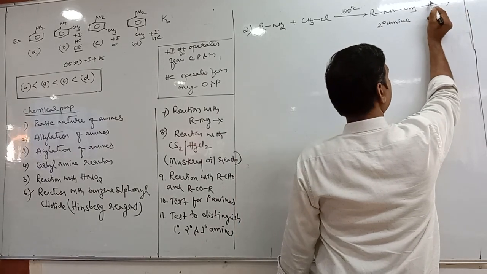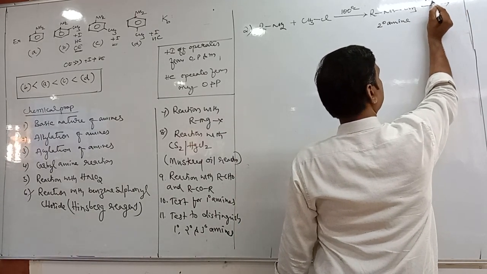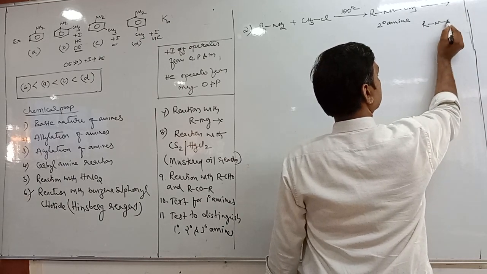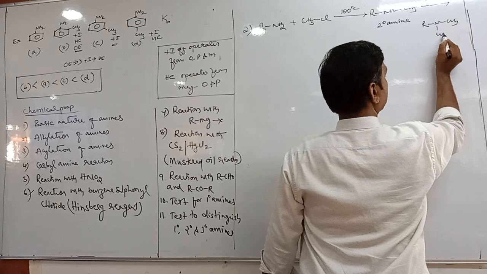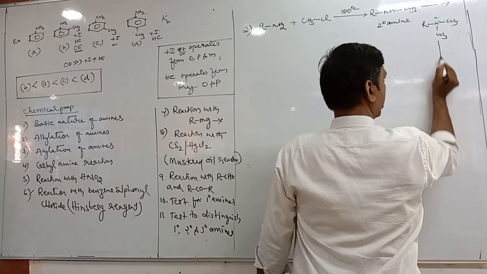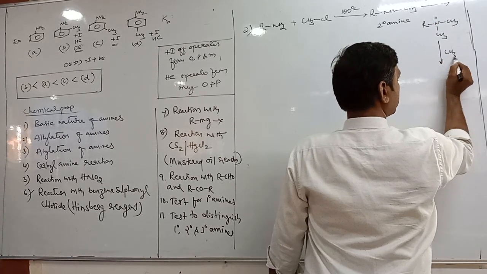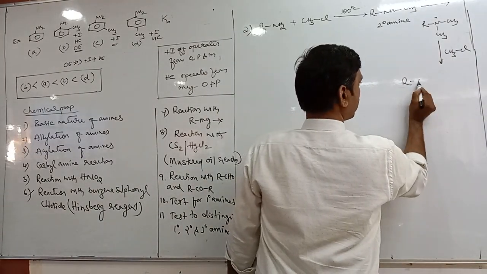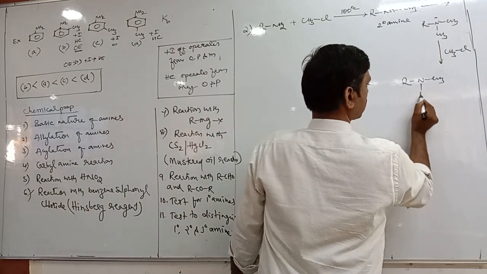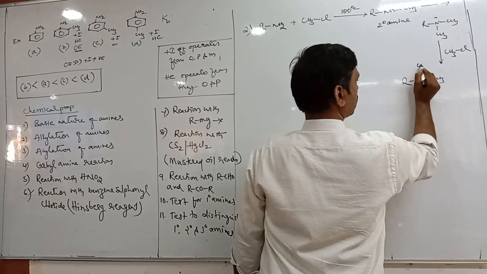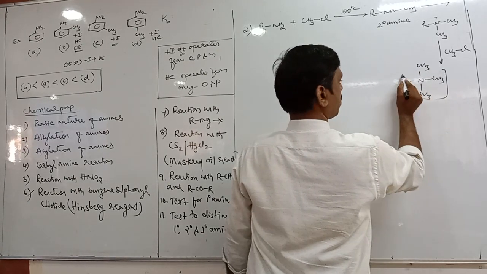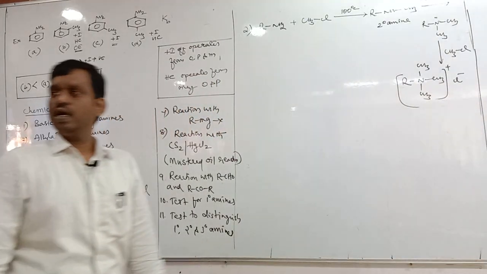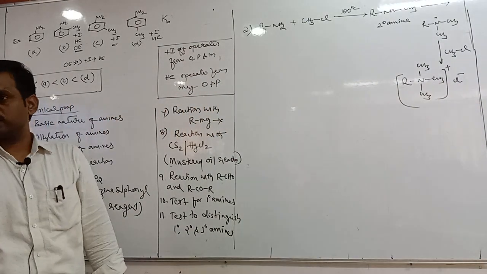Secondary amine again reacts with one more methyl chloride. What do you expect? Tertiary amine. Tertiary amine again reacts with another mole of methyl chloride. What does it form? Quaternary ammonium salt. It is just like Hofmann ammonolysis.